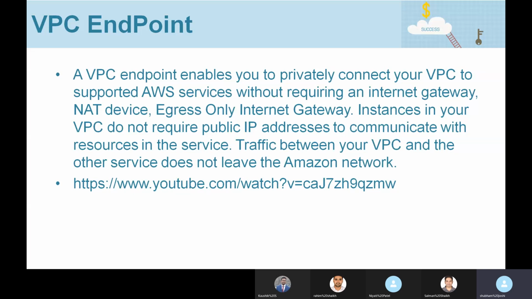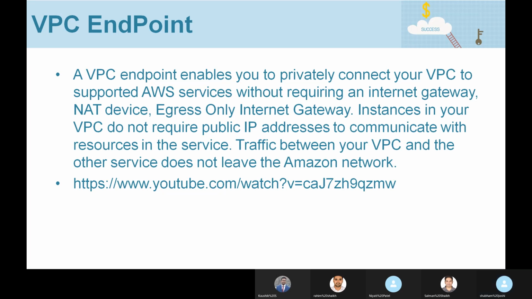A VPC endpoint enables you to privately connect your VPC to supported AWS services without requiring an internet gateway, NAT gateway, or egress only gateway. Instances in your VPC do not require public IP addresses to communicate with resources in the service. Traffic between your VPC and the other service does not leave the Amazon network. So what does it mean?